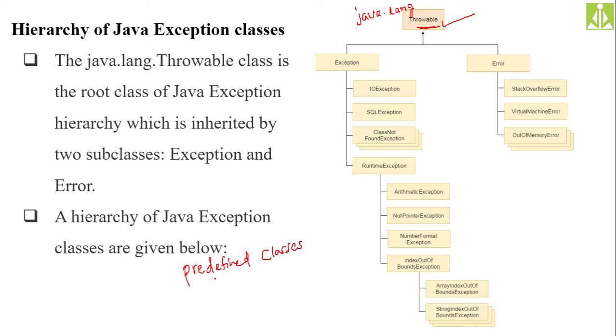We need to mug up the predefined class names. We need to mug up the predefined method names. We need to mug up what parameters a predefined method will take, and what return value it will give. Whenever we are studying a class, what is the superclass to it and what are the subclasses to it? Likewise, we need to study. We need to mug up the stuff.